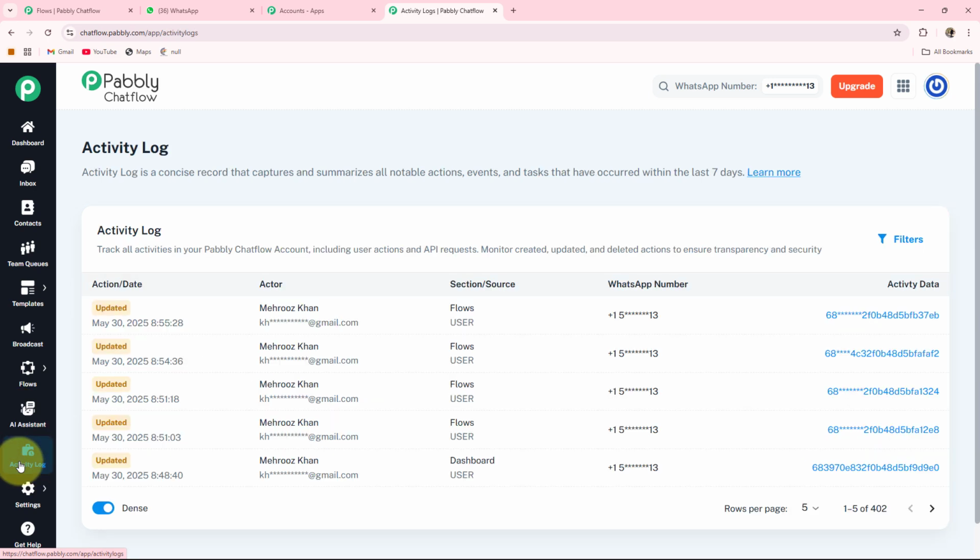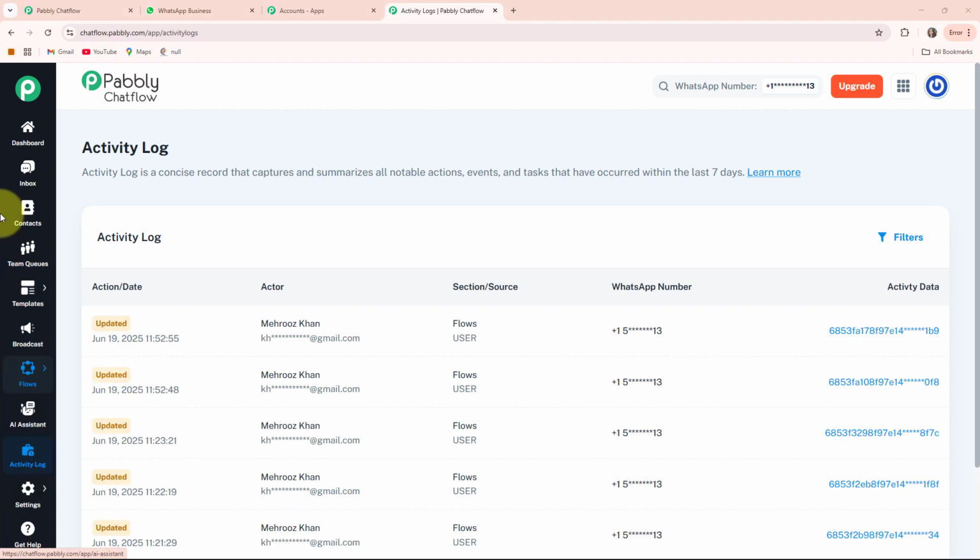The ninth one is the activity log, in where you can see all the events and the actions you have performed within the last 7 days. The 10th one is the settings, and the 11th one is the get help. If you want to know more details about these features, then we have already created a separate video for it. I'll provide the link of the video in the description box.